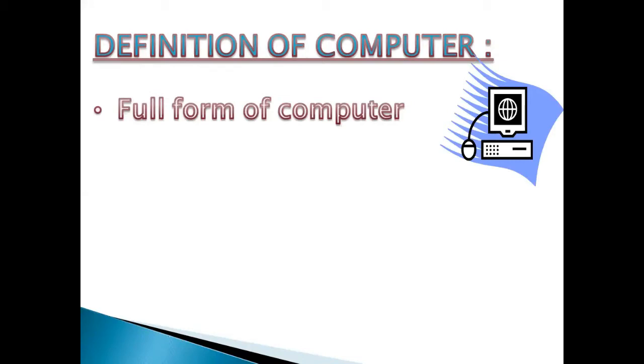A computer is an electronic device for storing and processing data. A computer is a machine that can accept input data, process it, and give output. A computer is an electronic machine which receives data as input, processes it according to the given instructions, and gives the result as output. A computer is a device capable of accepting data and giving results by processing.